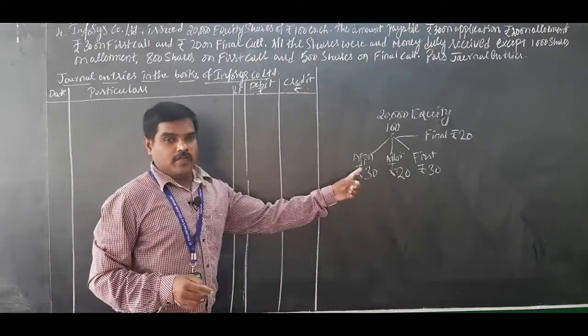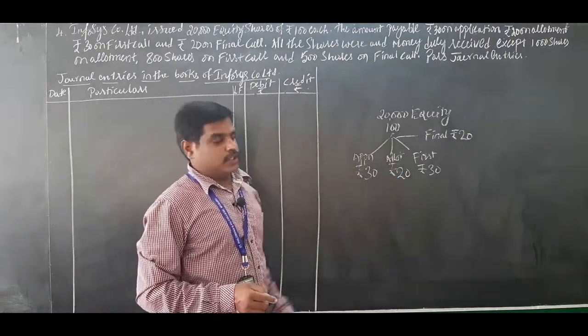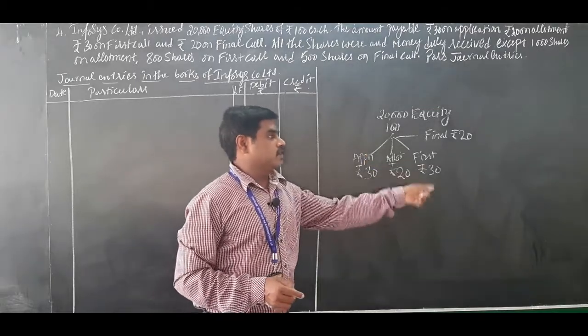So every installment has two journal entries: application 2, allotment 2, first call and final call.